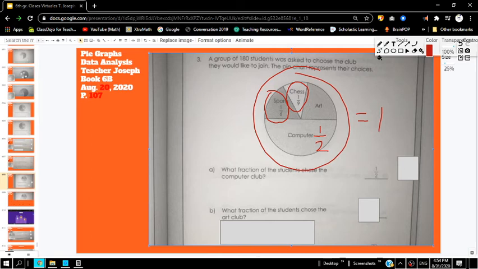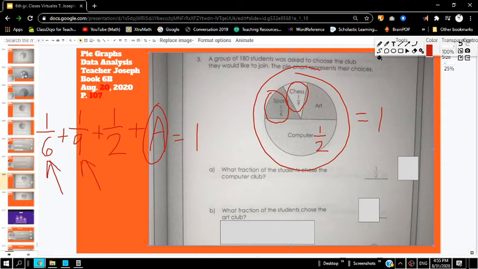So if I add 1/6 plus 1/9 plus 1/2 plus art, I'm going to equal 1. Our whole, right? Nuestro entero. But how do we figure out this number? Especially since 1/6, 1/9, and 1/2 don't have the same denominator. Ooh, that's a predicament. What are we going to do?